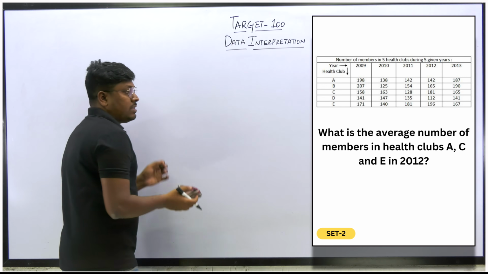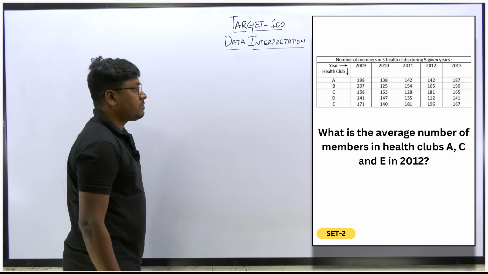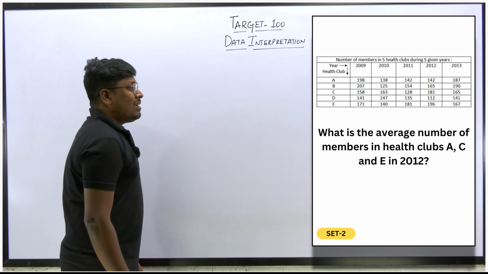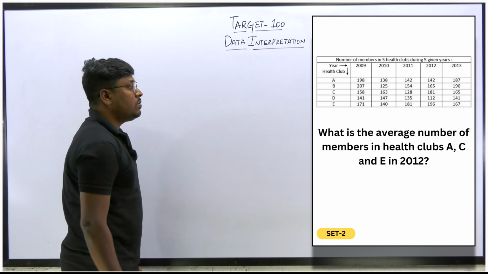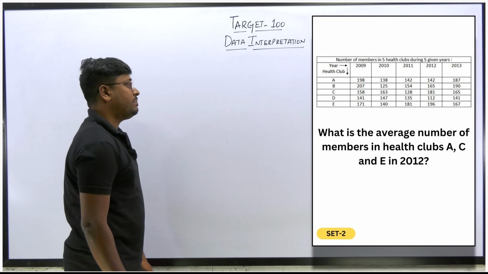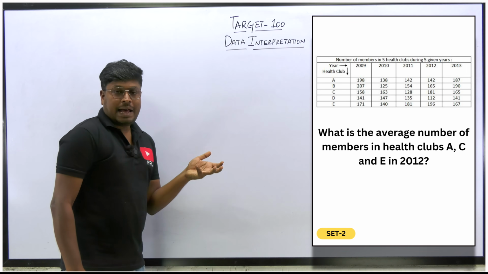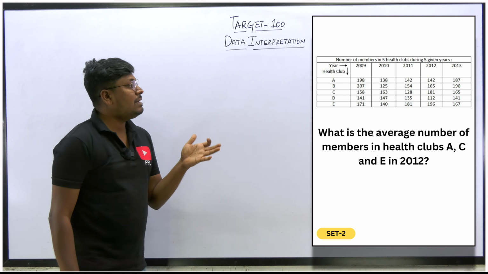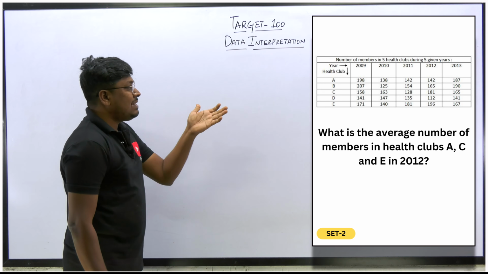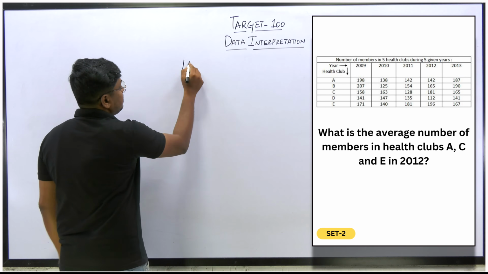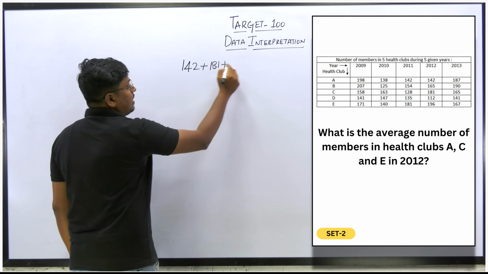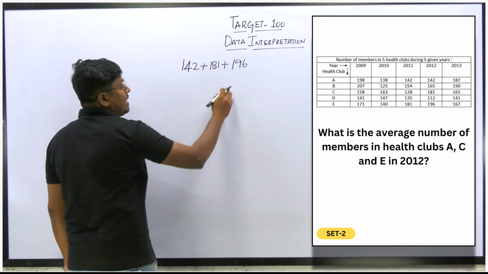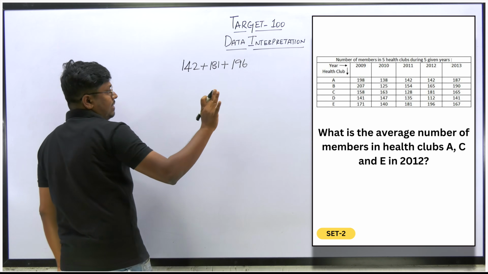Okay, so next question, question number 4. What is the average number of members in health clubs A, C and E in 2012? So we need to find the average for 3 health clubs in the year 2012. It is easy, right? 142 plus 181 and then the last will be 196. So we have to find the average, so divide by 3, that's it, right?